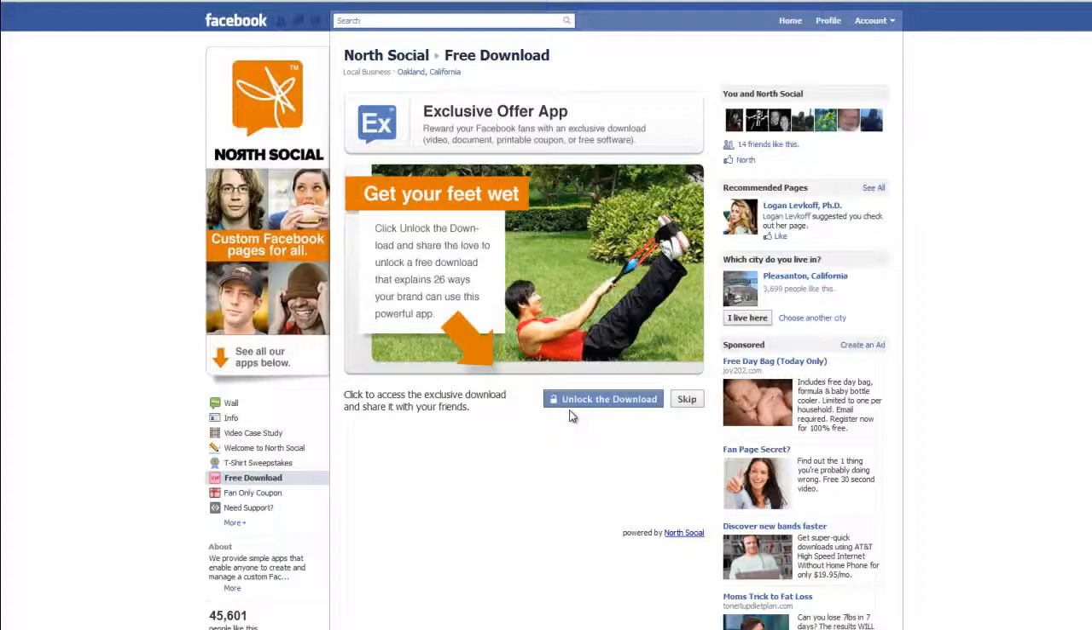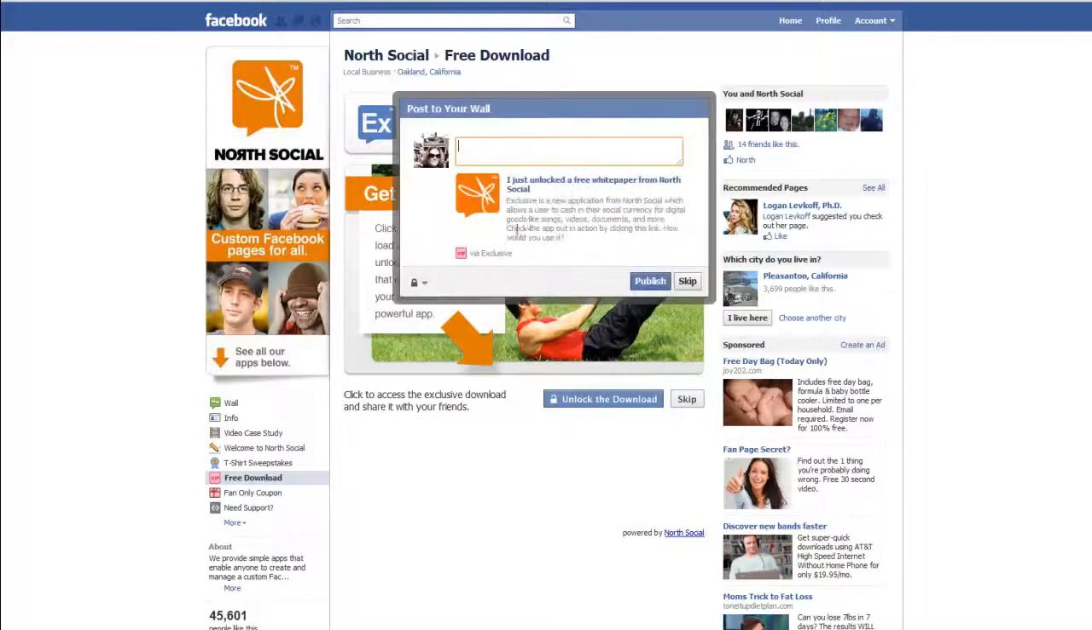And what happens here is you get users to click unlock the download, which generates the share dialog box. So in here you message that the user just unlocked a free chunk of content by using your application. And you can type a personal message here. You can control this in the admin settings, and I'll show you how to do that. But this generates basically a viral wave of people spreading the word about the content that you're giving away. So it generates a huge viral effect and can generate a ton of downloads.